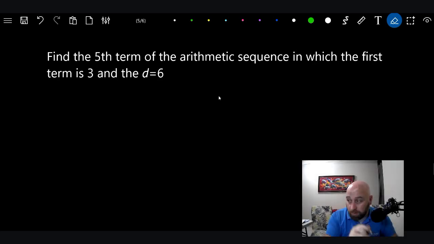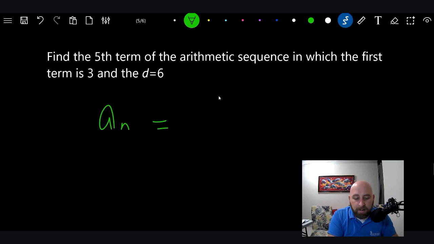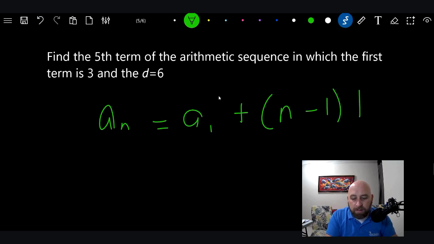All right, so let's go ahead and plug into our formula of a sub n equals a sub 1 plus n minus 1 times the common difference. Okay, we're just going to plug into that. What do we know? We're looking for the fifth term.